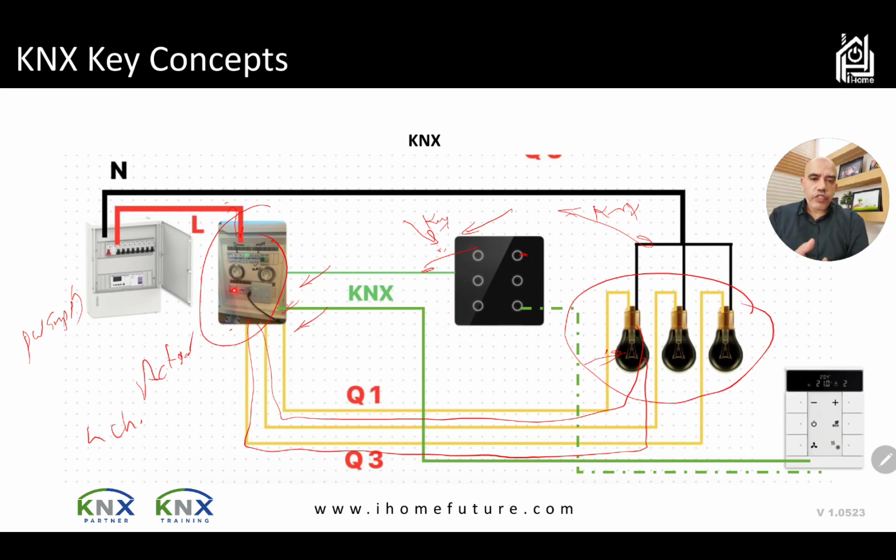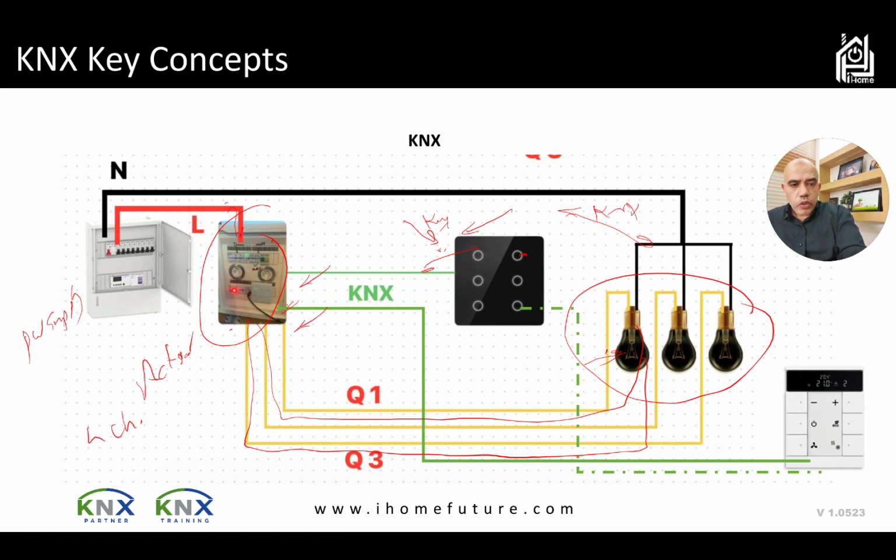If I need to change the function of those buttons today, I don't need to pull any extra cables. I'll just do some programming and that's it. So this is the main difference between KNX and the conventional way. In my system, the connection between the keypads, the user control, and the lamps or the loads, maybe a motor, maybe a dimmer, whatever, will be logical. I don't have to pull any more cables to do that.